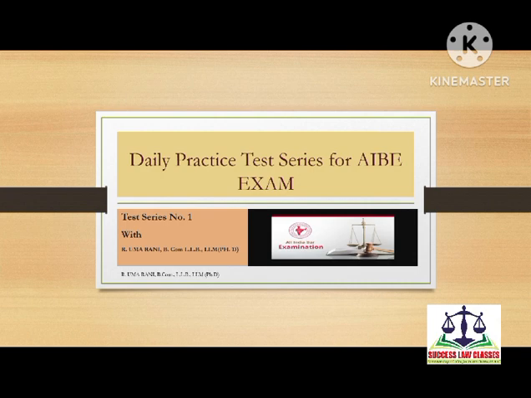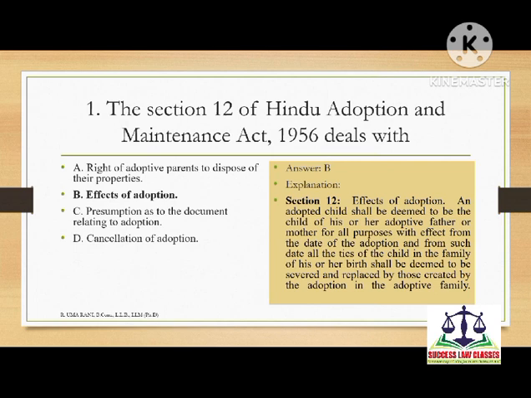So the first question under this series is: Section 12 of Hindu Adoption and Maintenance Act 1956 deals with. Option A is right of adoptive parents to dispose of their properties. Option B is effects of adoption. Option C is presumption as to the document relating to adoption. Option D is cancellation of adoption. So the correct answer is B, that is effects of adoption.